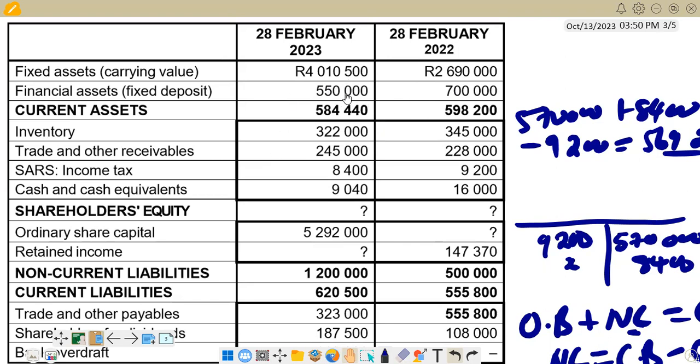But when a fixed deposit decreases, that's an inflow. So here we are going to find the difference: 700,000 minus 550,000. This one is a decrease, so it's showing a positive. Then the difference that we are seeing will show as a positive. So we can just summarize the working there.